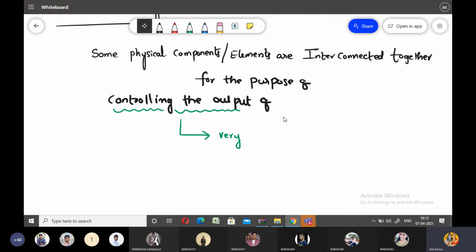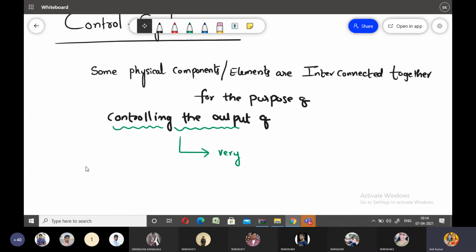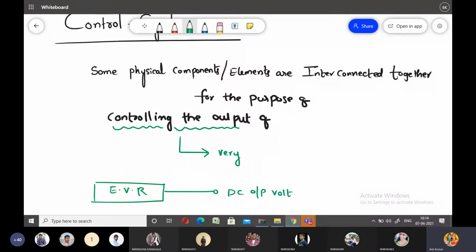If we consider one more example, let us consider an electronic voltage regulator. What is the output of the electronic voltage regulator? A DC output voltage, and it is a constant DC output voltage.